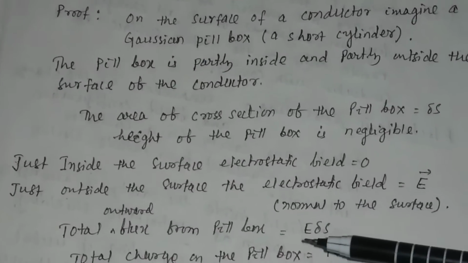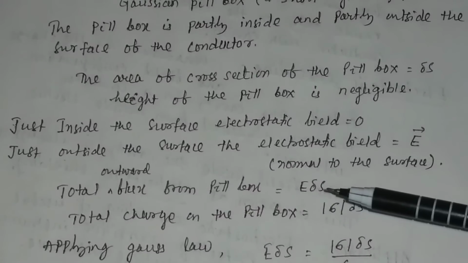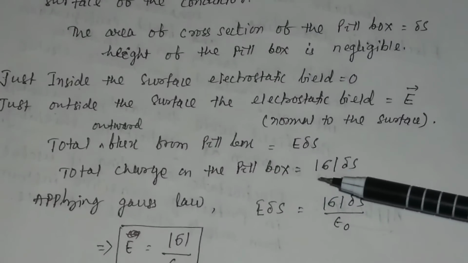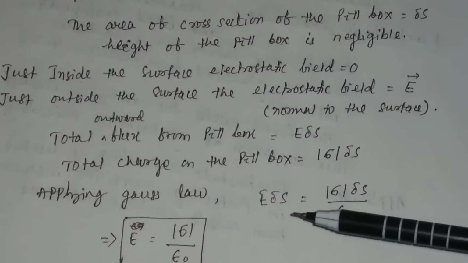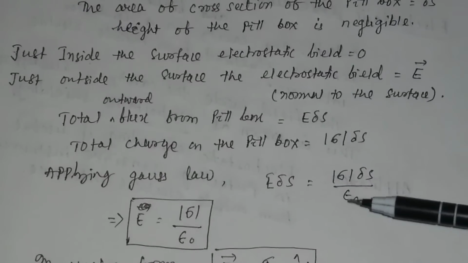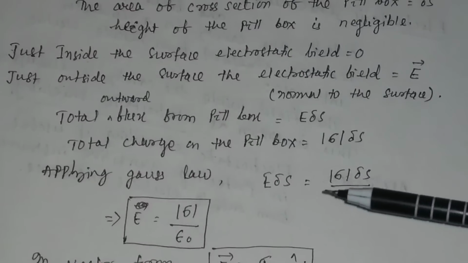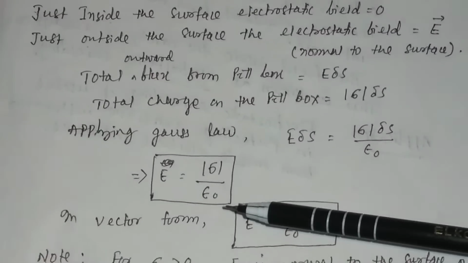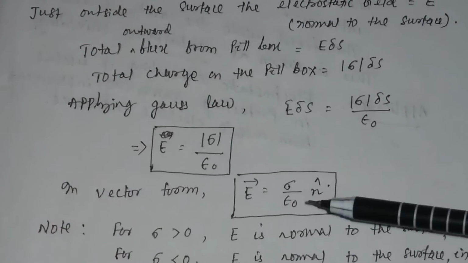So what will be the total outward flux from the pillbox? It is the product of the field and the surface area, E into delta S, and the total charge on the pillbox is equal to the magnitude of the surface density of charge multiplied by delta S. Applying Gauss law, the total flux E delta S will be equal to 1 by epsilon 0 times the total charge, that is 1 by epsilon 0 times magnitude of sigma into delta S. So E will be equal to magnitude of the surface density of charge divided by epsilon 0, and in vector form we may write E equal to sigma by epsilon 0 into n cap.